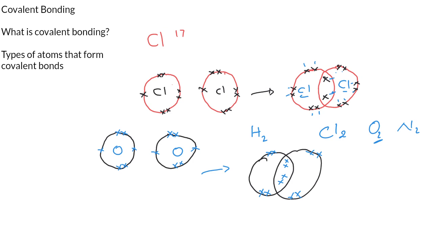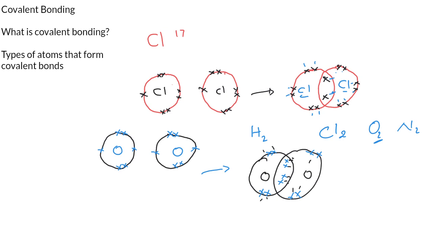Now, can you see that when we count the number of electrons together for each of them, you have 1, 2, 3, 4, 5, 6, 7, 8. The same thing goes for the next one. 1, 2, 3, 4, 5, 6, 7, 8. Now, what is the new thing that we are learning here?